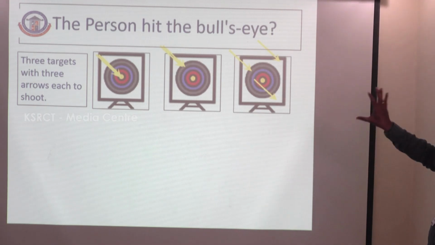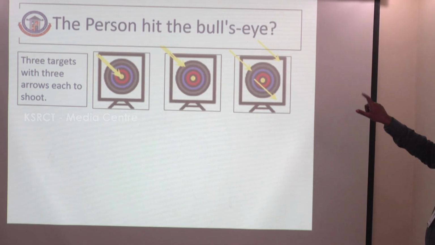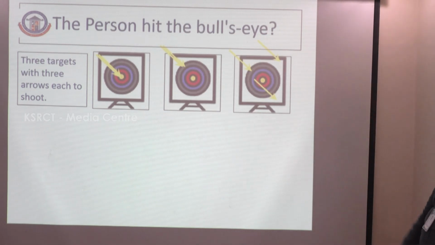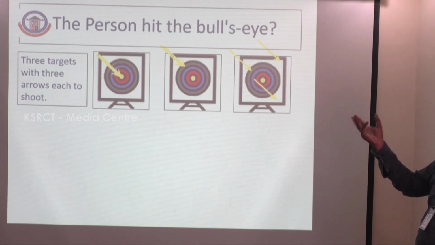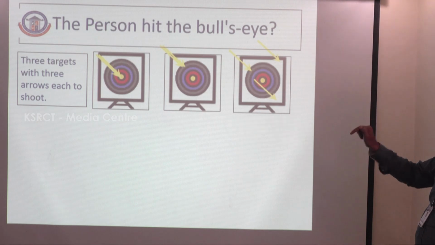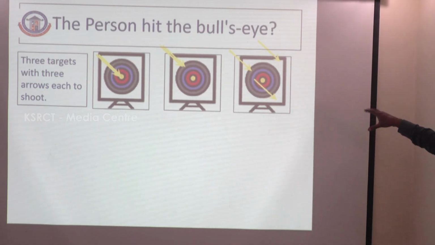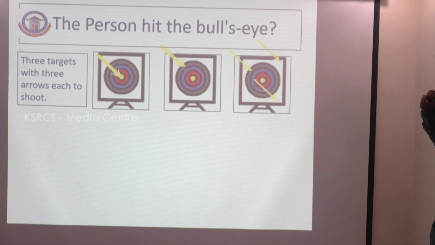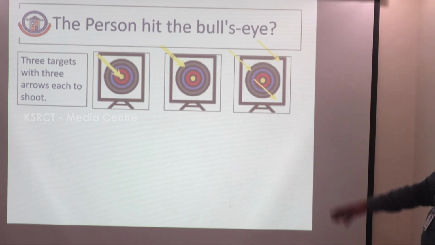The second one: the three arrows are targeting one point, but not close to the true value. The yellow picture is the true exact value, and the arrows are not close to it, but the three arrows are close to each other. That is precision and not accuracy. This third one is not precise and not accurate, because the three arrows are spread apart and not close to the true value. There is a difference between accuracy and precision.